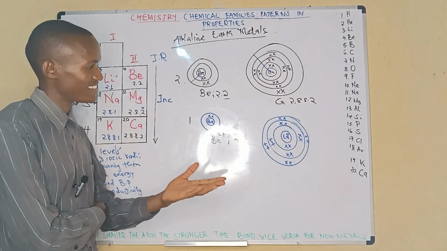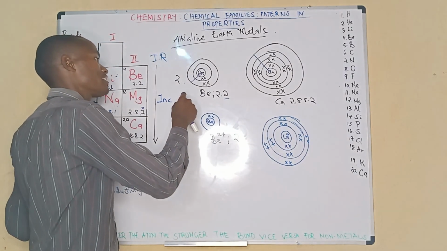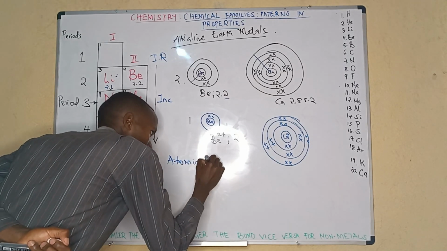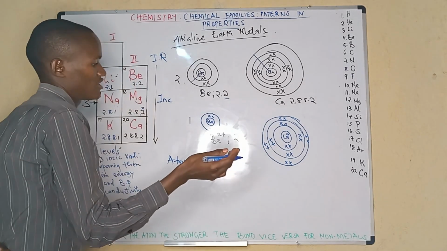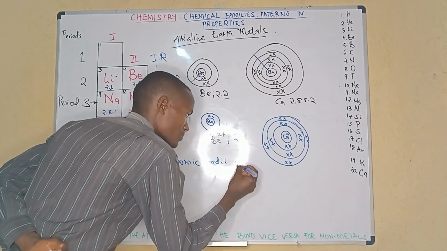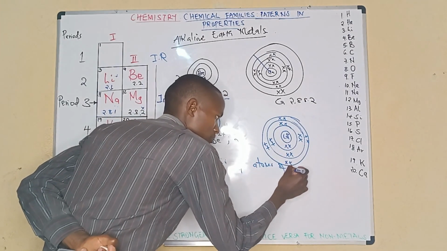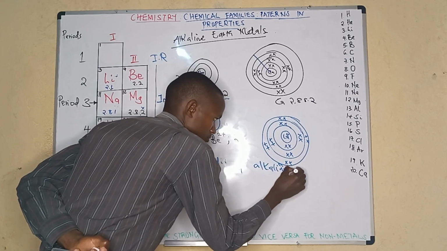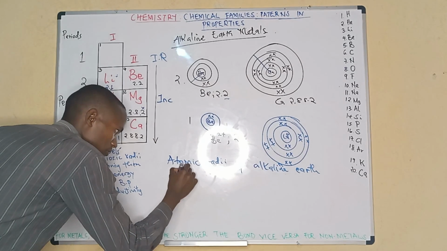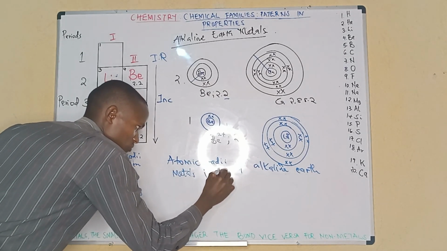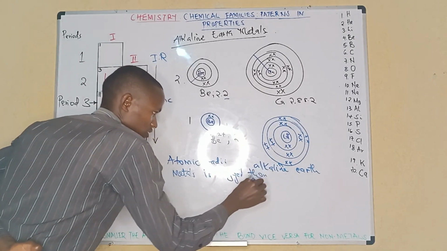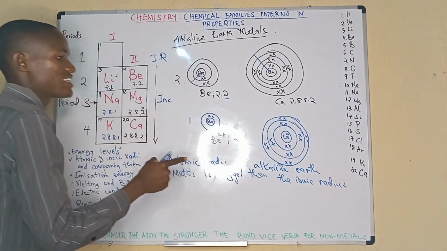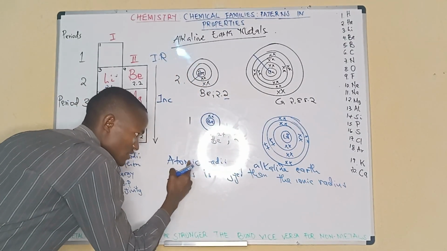The conclusion is, you know it by now. Now you have to do that in words. In words, we say that the atomic radii of alkaline earth metals is bigger than the ionic radius of ions of these alkaline earth metals.